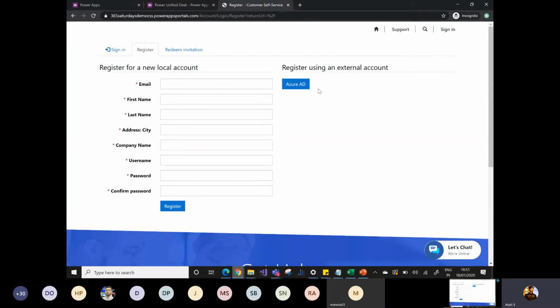So if I don't want to provide my credentials and I don't want Microsoft to store my credentials in the CRM contact, I can simply use the external authentications as well. So Raz has landed on this portal for the first time, so he needs to register first. So Raz will provide his email address. So let me provide the email address.